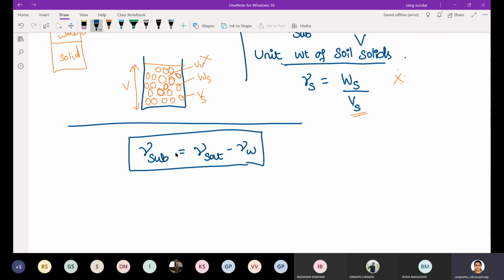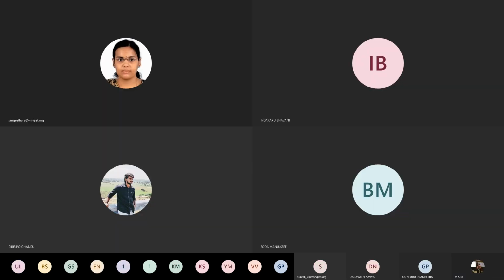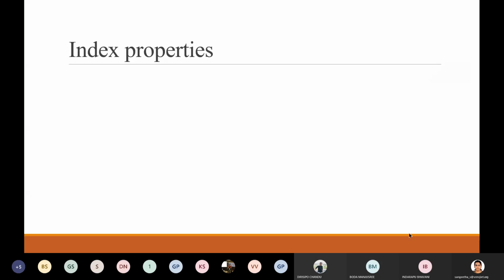So gamma submerged is equal to gamma saturated minus gamma W. This relationship is also important, just make a note of it. Now we'll see a few terminologies, or a few properties of soil. The few properties we will be discussing now.